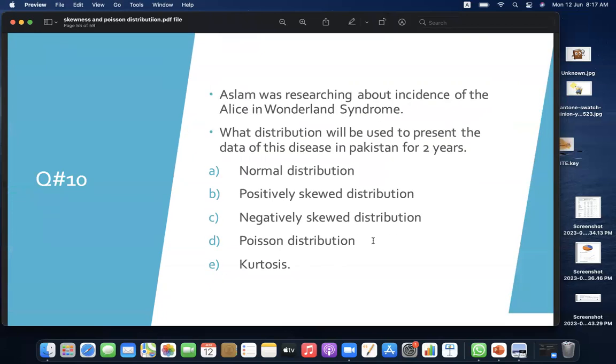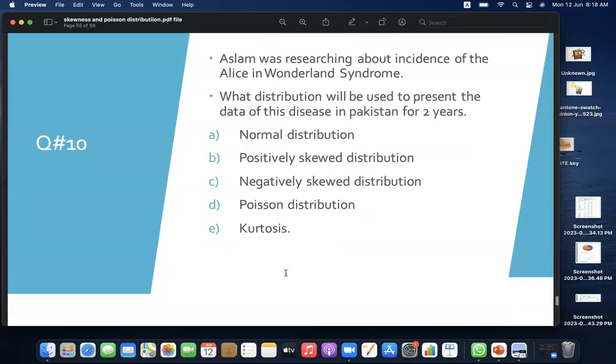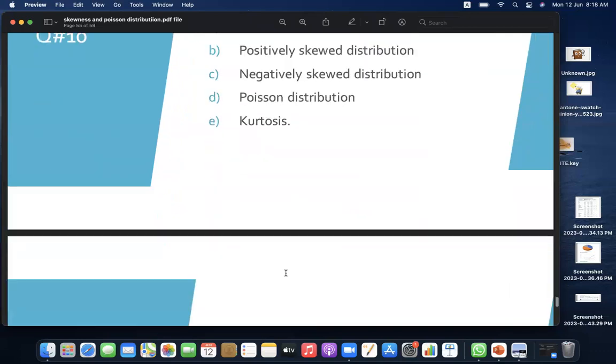Question number 10. Aslam was researching about incidence of Alice in Wonderland syndrome. What distribution will be used to present the data of disease in Pakistan for 2 years? Normal distribution, positively skewed distribution, negatively skewed distribution, Poisson distribution, E, kurtosis. That is D, Poisson distribution.